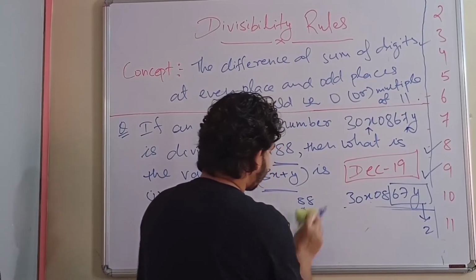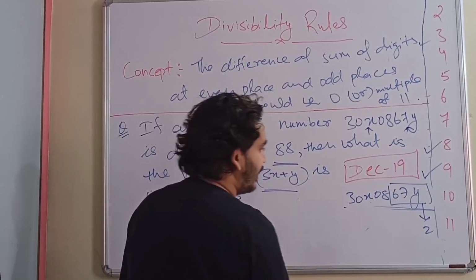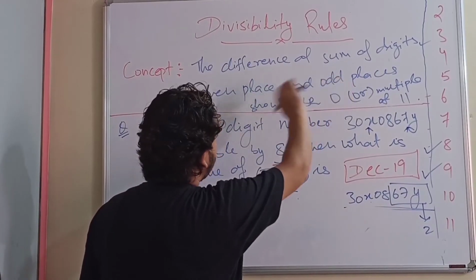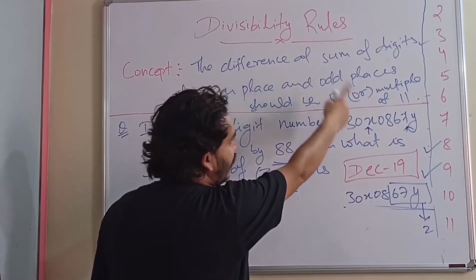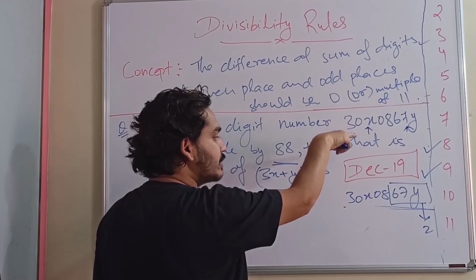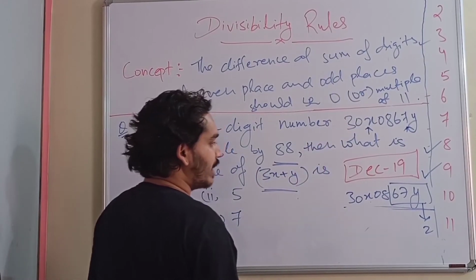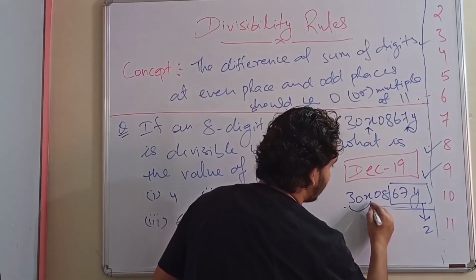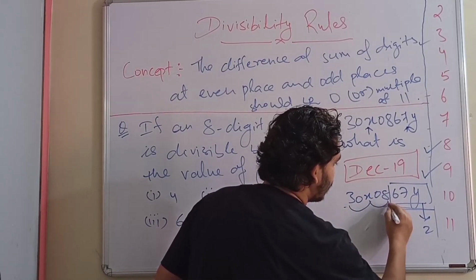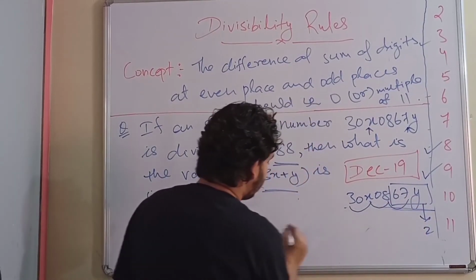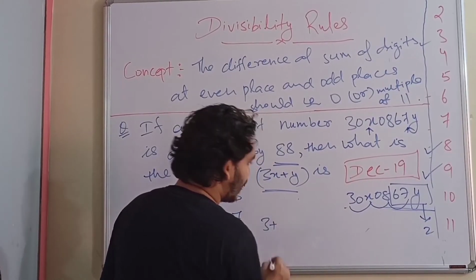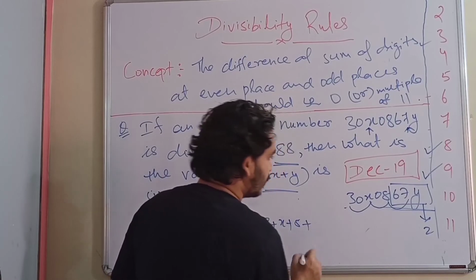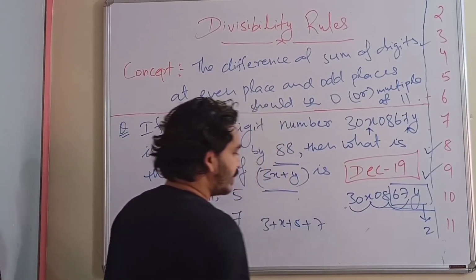Now, to be divisible by 11, the difference of the sum of digits at even places and odd places should be equal to 0 or a multiple of 11. So these are the even places: 3 plus x plus 8 plus 7.